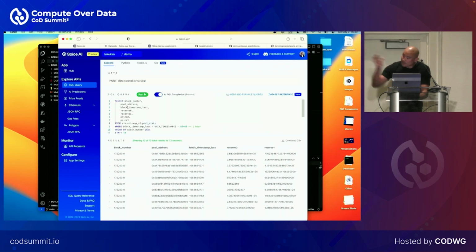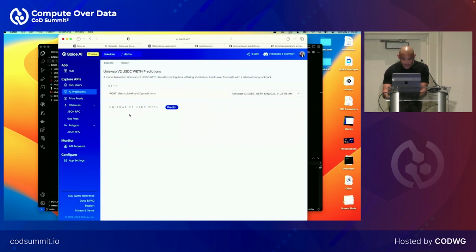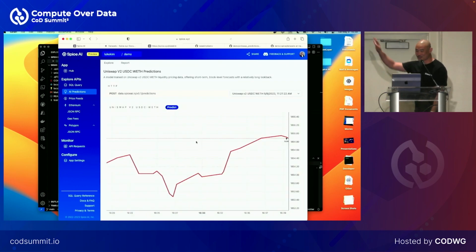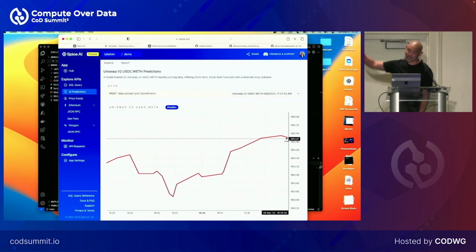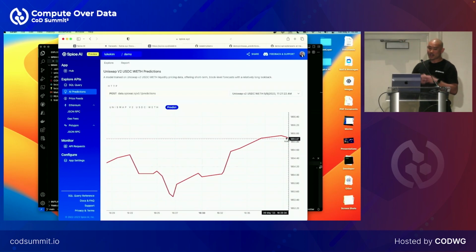And so we put this type of data into training models. A basic model here that I just wanted to show, and this is a caveat, for research purposes only, you should not trade off this, but we're essentially predicting the next block price for a Uniswap pool. Now, the problem is, it's really just an example, but if you want to do this, as mentioned by other people here, you often have to do some work on that data before you can start training on it. And that data might be NFTs stored somewhere else, it might be data stored somewhere else. So how do we actually run jobs on that?